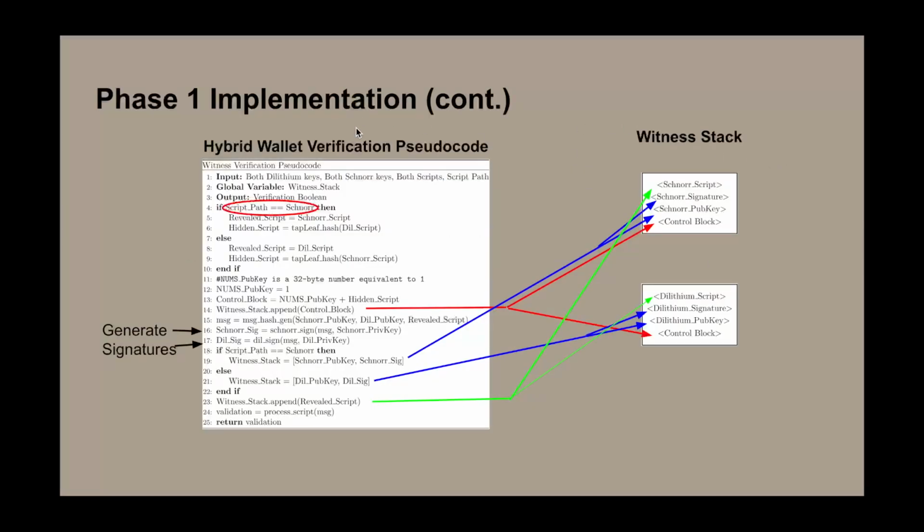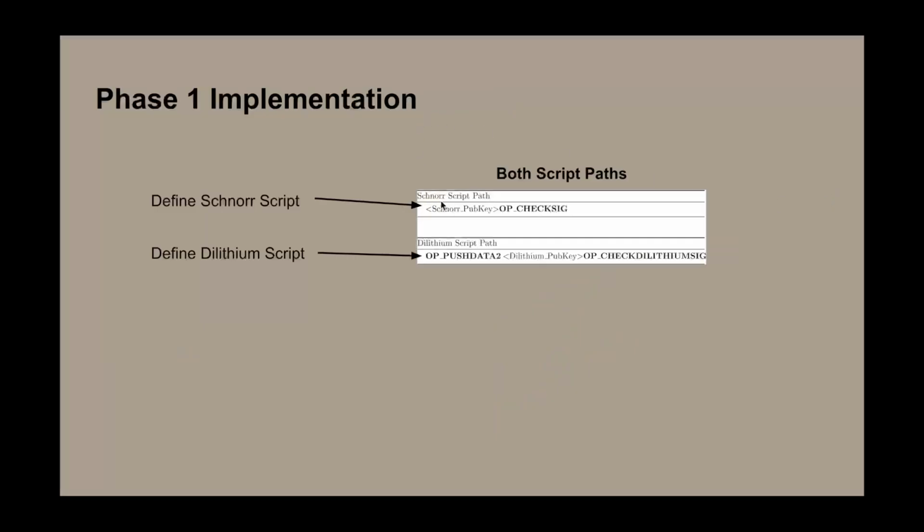Now with these two script paths, we insert them into the hybrid wallet verification pseudocode. As you can see, we will insert both scripts. And if the script is Schnorr, we use the Schnorr script. If the script is Dilithium, we use the Dilithium script. So as you can see, if it's Schnorr, you use this one. If it's Dilithium, you use this one.